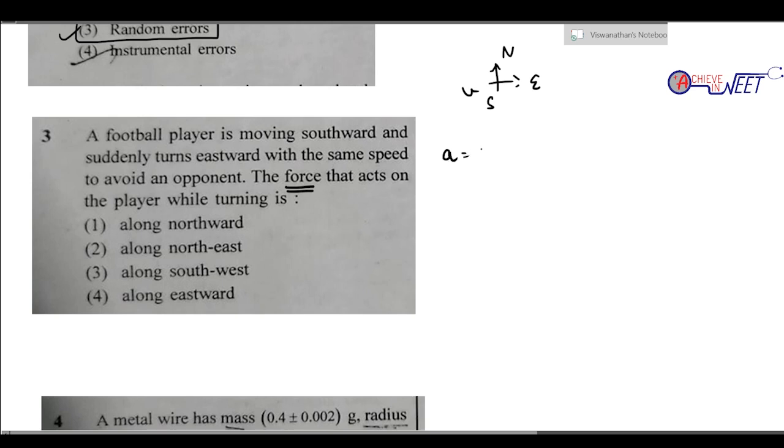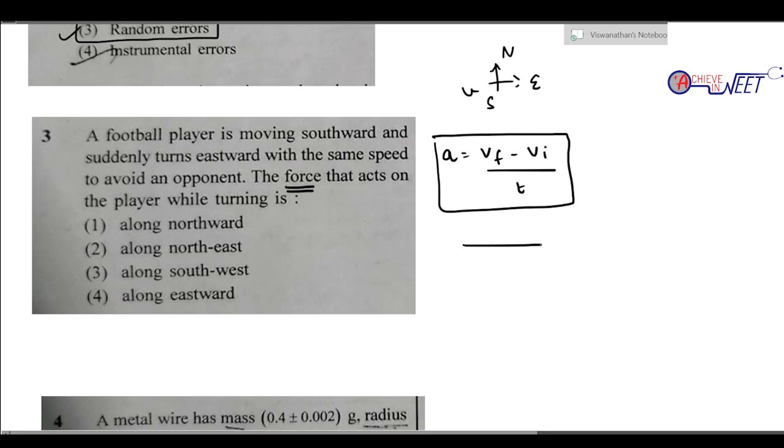What is acceleration? Final velocity minus initial velocity divided by time. That gives the magnitude. How do you find the direction? Finally the player is moving towards the east, and initially he was moving towards the south. So what is the resultant of these two? What is Vf minus Vi? Look carefully.